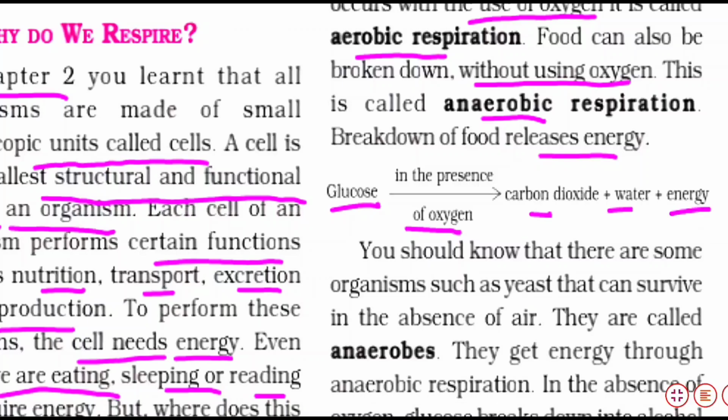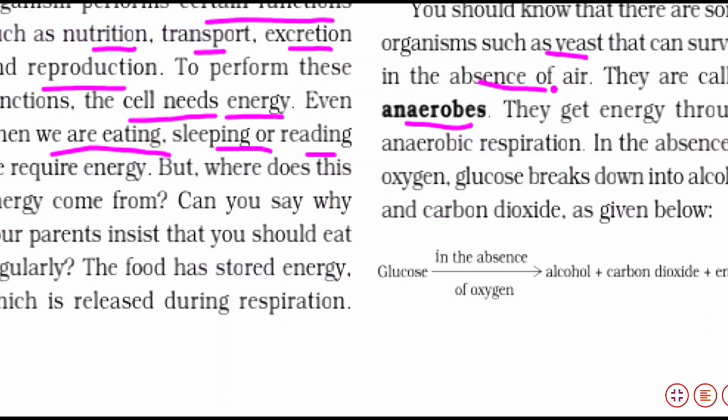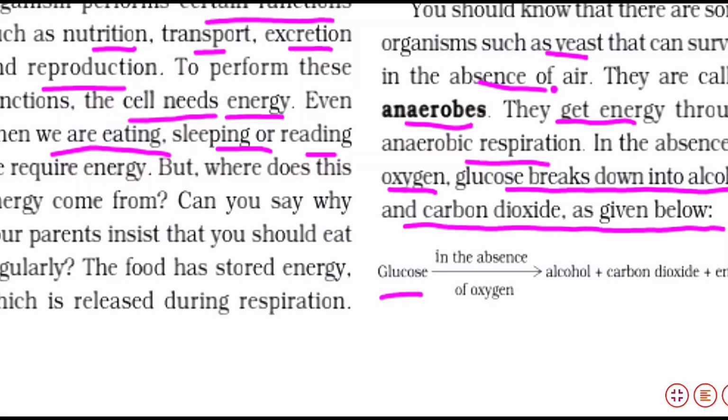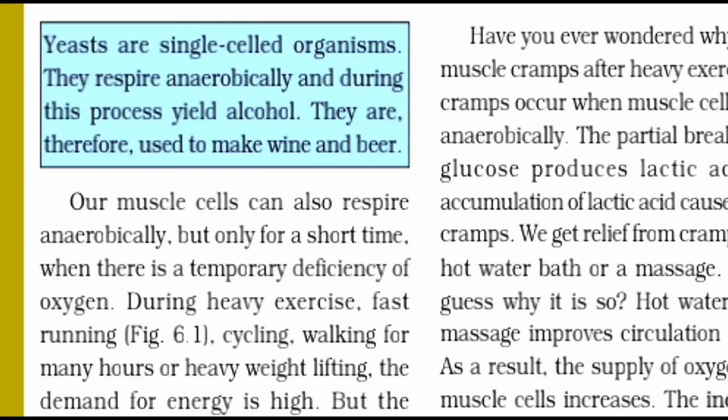You should know that there are some organisms such as yeast that can survive in the absence of air. They are called anaerobes. They get energy through anaerobic respiration. In the absence of oxygen, glucose breaks down into alcohol and carbon dioxide as given below. Glucose in the absence of oxygen gives alcohol, carbon dioxide, and energy. Yeast are single cell organisms. They respire anaerobically and during this process yield alcohol. They are therefore used to make wine and beer.